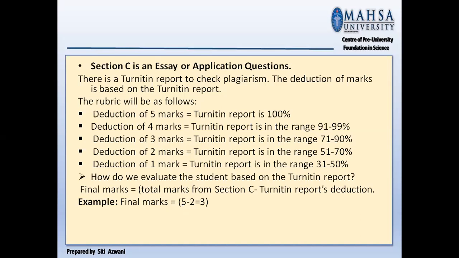Then your Turnitin report deduction is equal to 2, because your percentage is in the range 51 to 70%. So 5 minus 2 is equal to 3. So the total marks for section C, you got 3 marks.